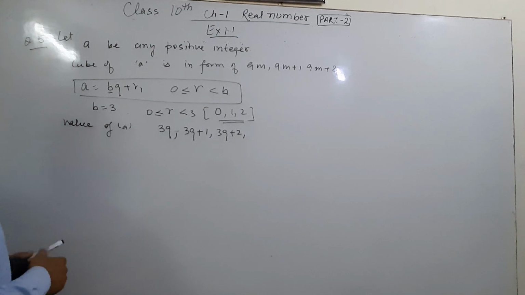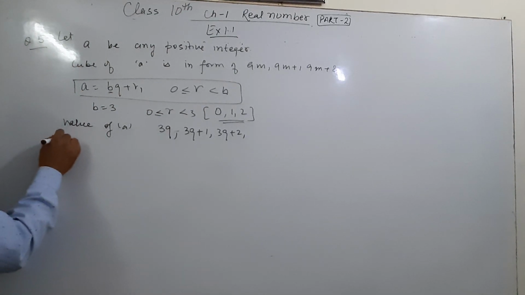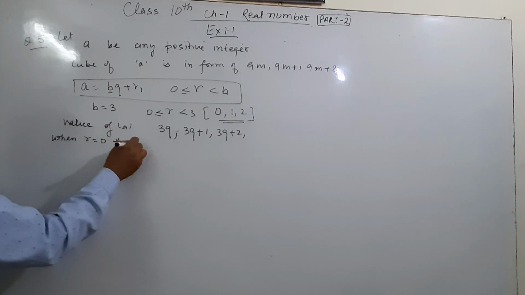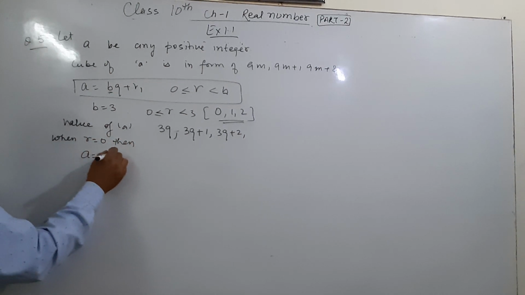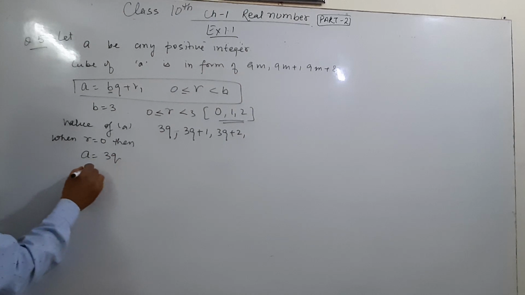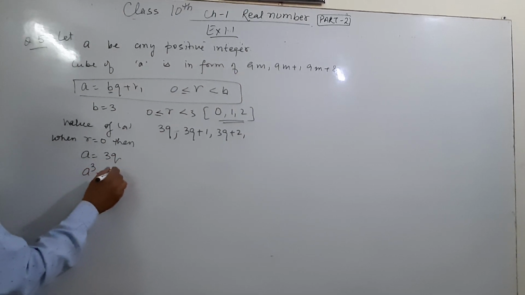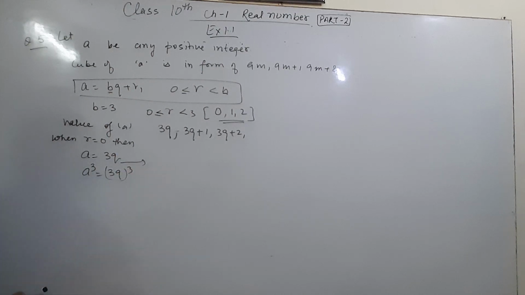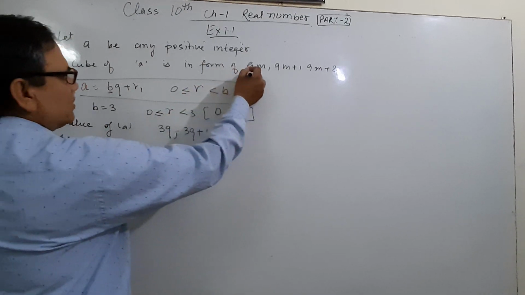I am solving the last part. First, when r is equal to 0, then a is equal to 3q, and cube on both sides, (3q) whole cube. You have to write cube on both sides, then find the form yourself.